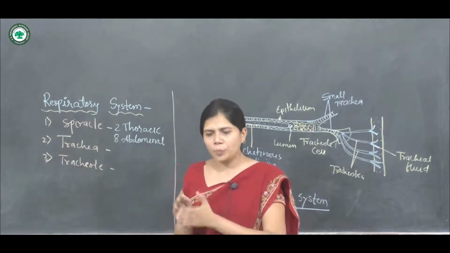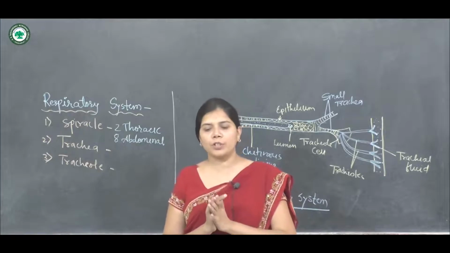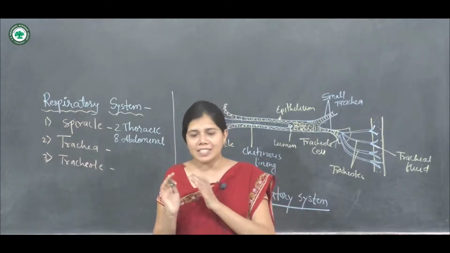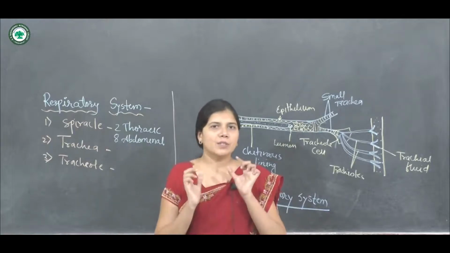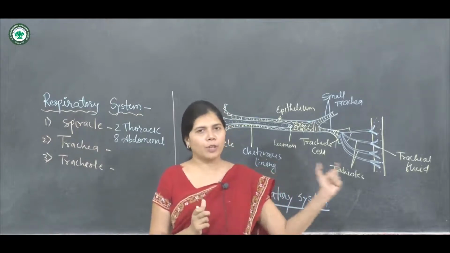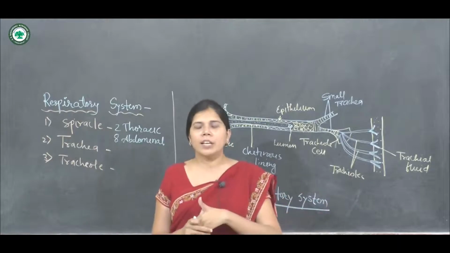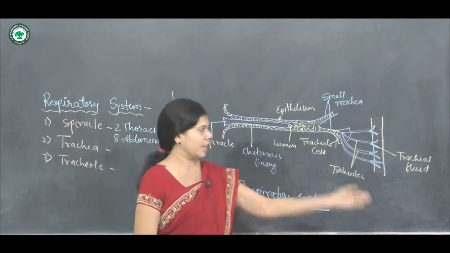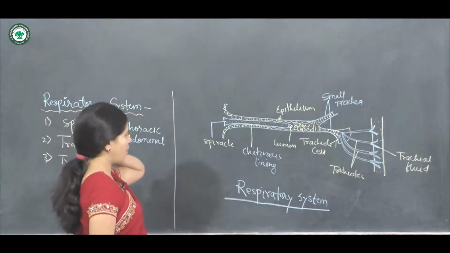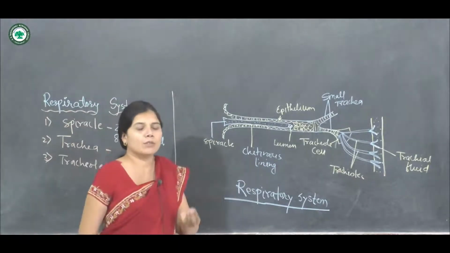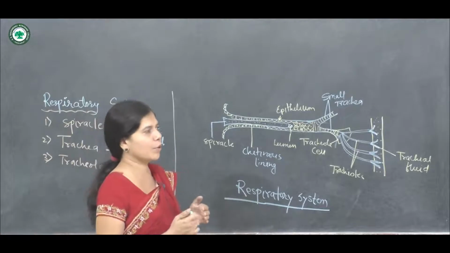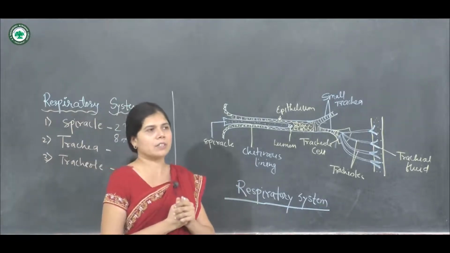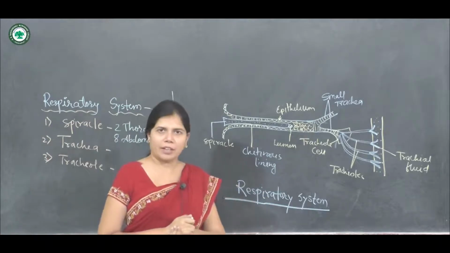Again, the body fluid does not distribute the gases, but it simply acts as a stationary medium. The body fluid present in the tracheoles acts as a stationary medium for the diffusion. The respiratory system of the cockroach is also known as the tracheal system because it is internally present.